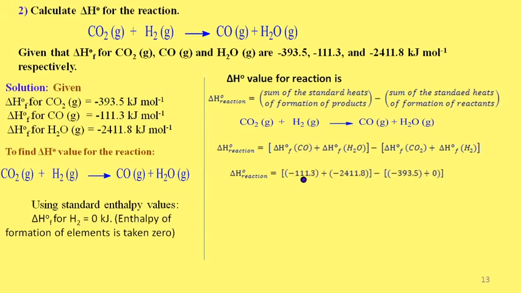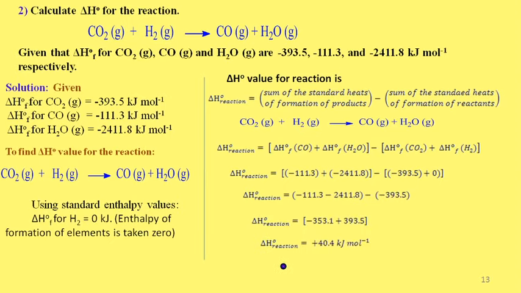If we substitute the given values for the enthalpy of formation for carbon monoxide, water, carbon dioxide, and in standard state for hydrogen it should be 0, then we get the answer: the standard enthalpy change of reaction is equal to plus 40.4 kilojoule per mole. That is the enthalpy change of the given reaction, 40.4 kilojoule per mole.